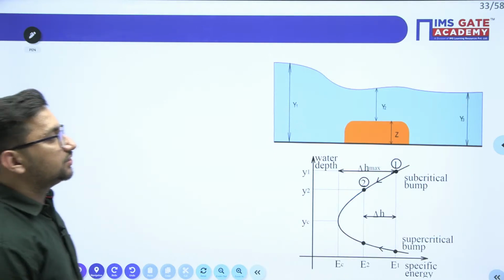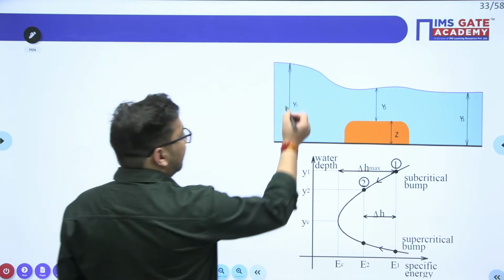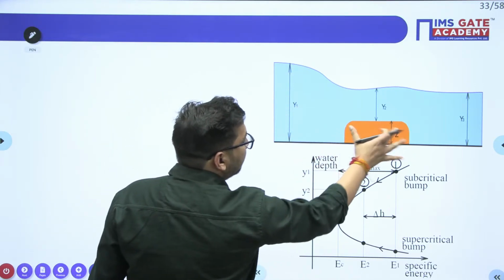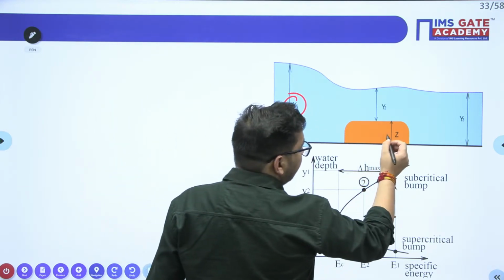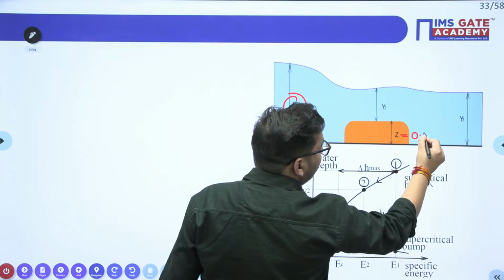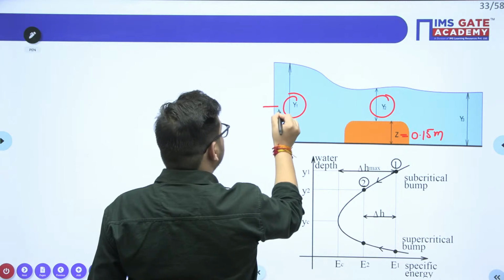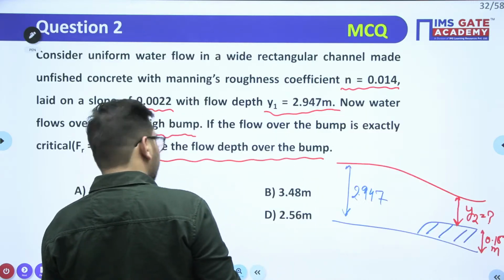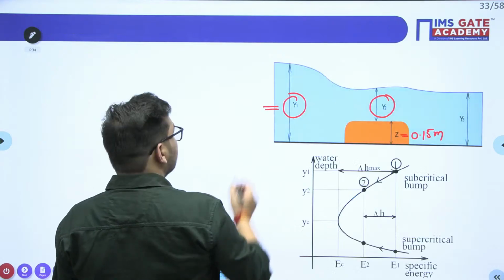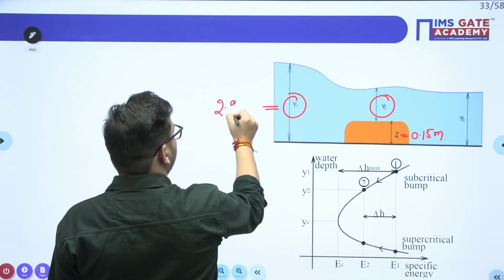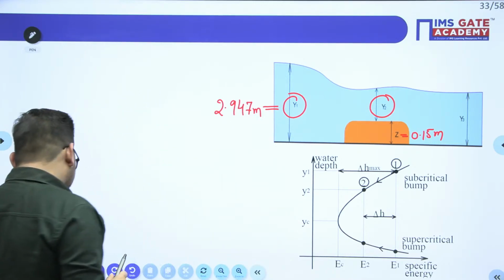This is the particular case, right? So the dimensions related to this case, when there was no bump, are given to you. Now it is asking that when you have introduced a bump of 0.15 meter, what will be this depth of flow? This Y1 value was given to you. What was the value? This value is 2.947 meter. Clear?